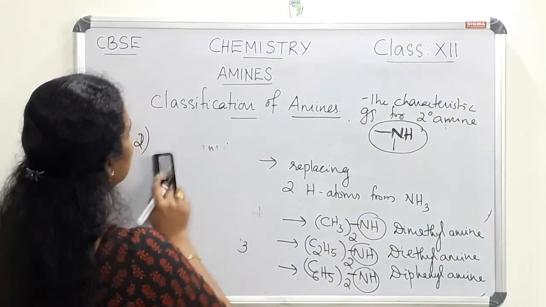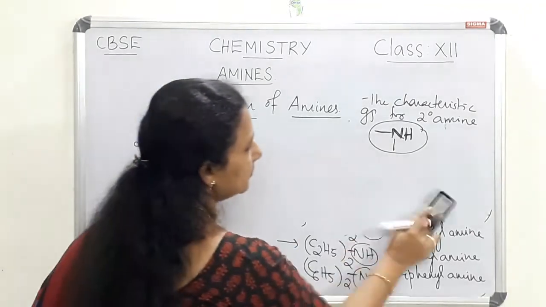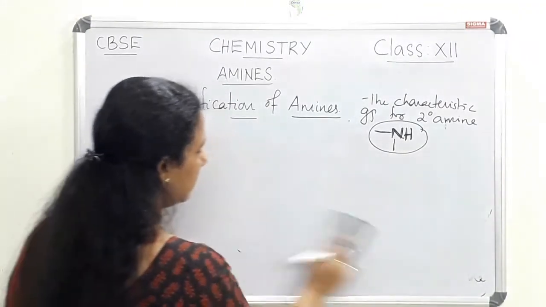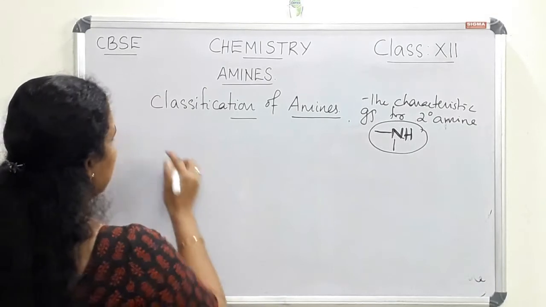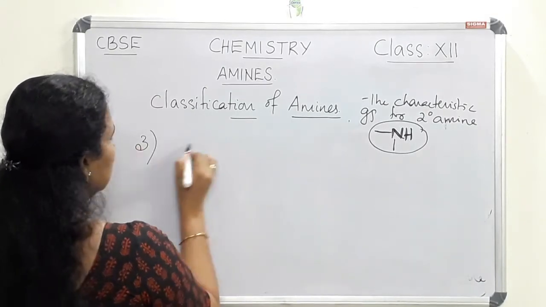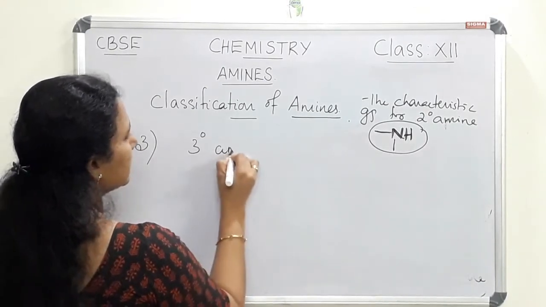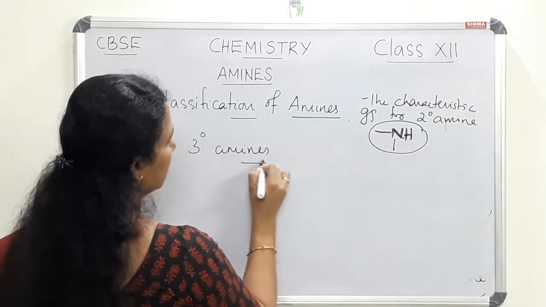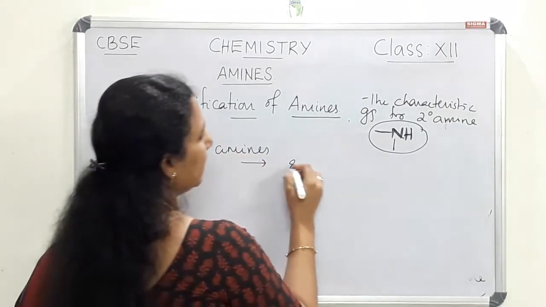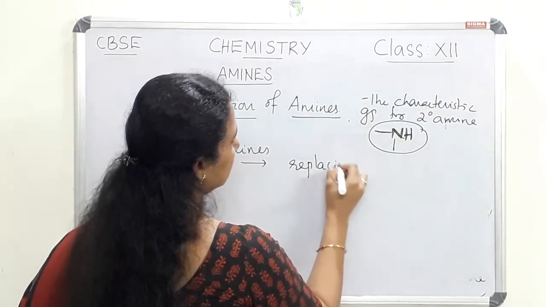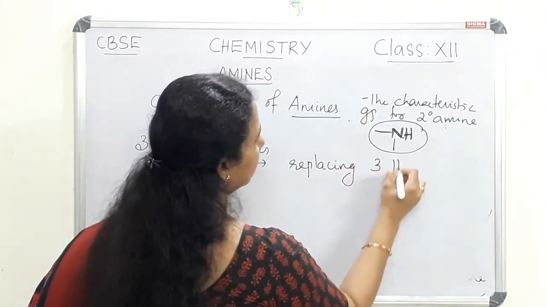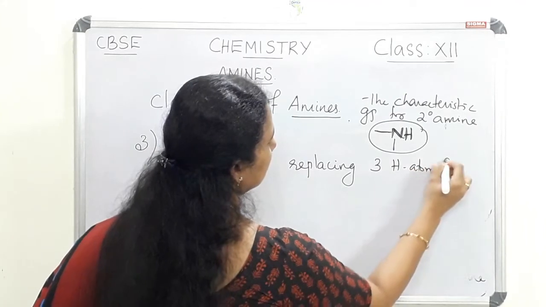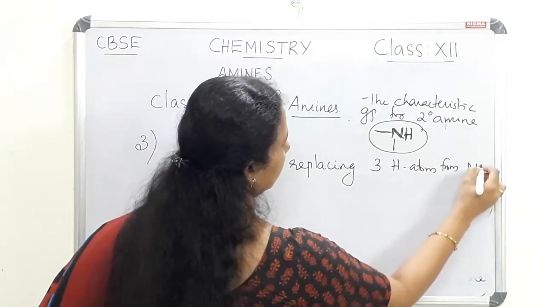Now let us see the third category, that is tertiary amines. These are formed by replacing three hydrogen atoms from ammonia.